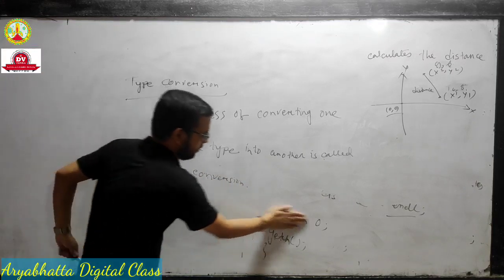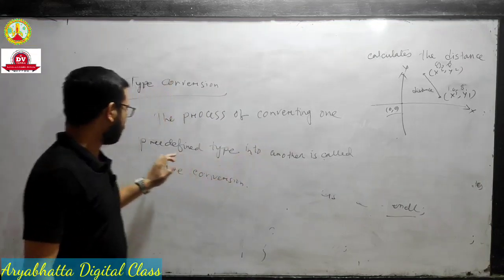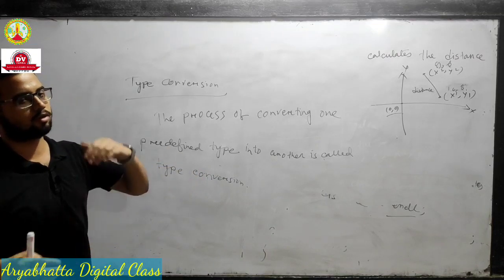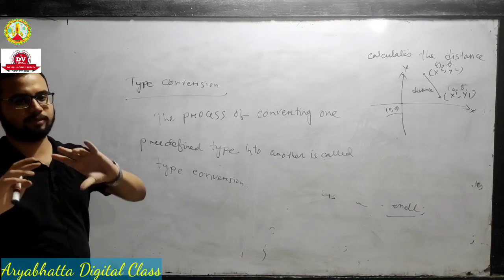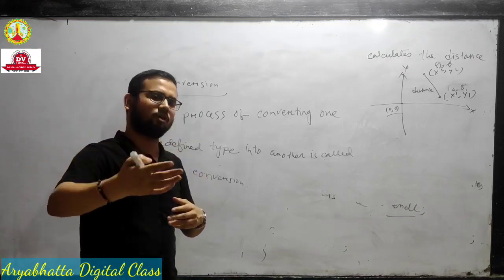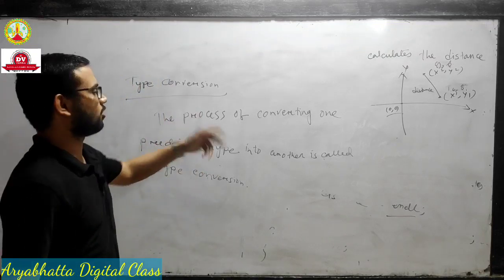Okay, this is the definition. Predefined means whatever you define already. Suppose you have defined a variable int, and you have to change integer to float or integer to character. This type of conversion is called type conversion.